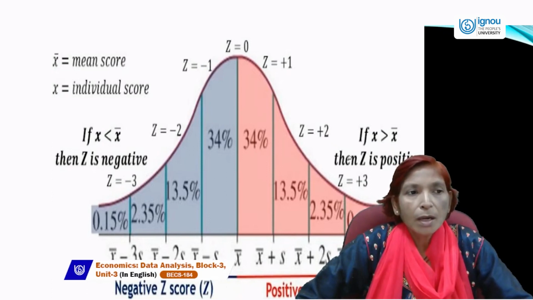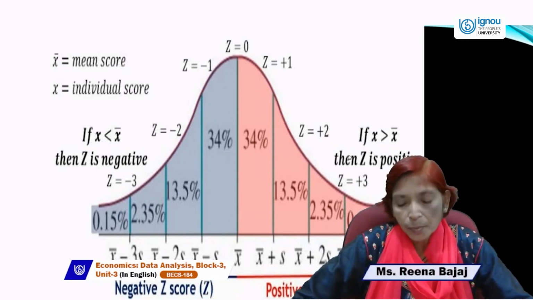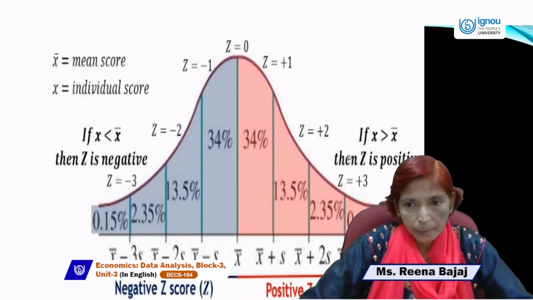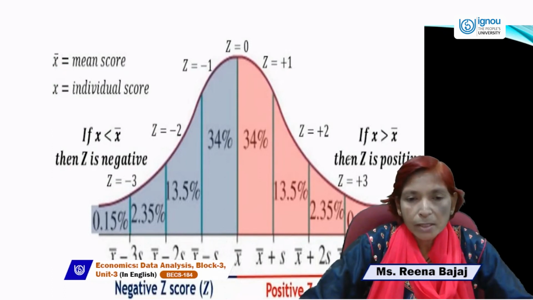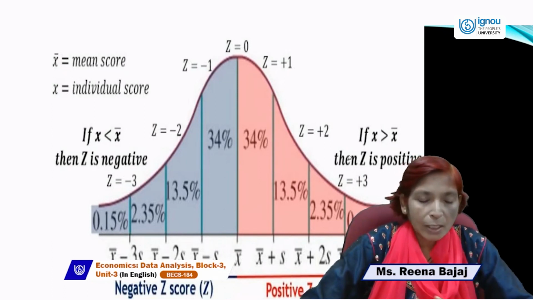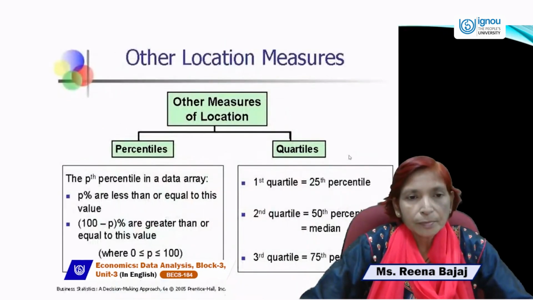So the z score lies between 0 and 3 in a positive or negative way. If x is greater than x bar, then z will be positive, and if x is less than x bar, then z will be negative. So this is the normal distribution curve, and we can find the z score by using this diagram also.